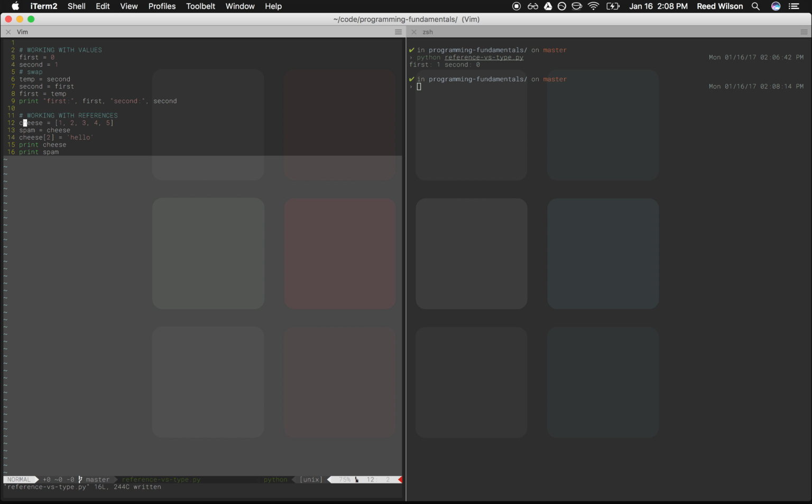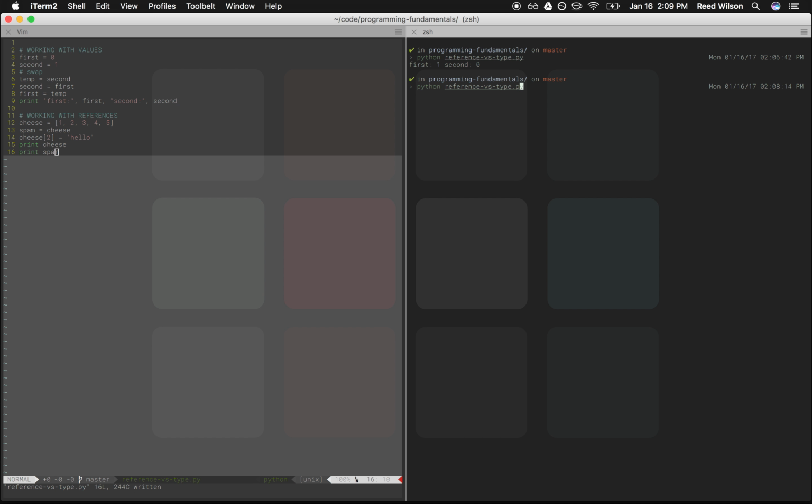So we've got cheese, and it's a list, and it's got the values 1, 2, 3, 4, 5. Then I create a new variable called spam, and I want it to equal cheese, which is 1, 2, 3, 4, 5. But then I want to change what's in the third place in cheese. So I want 3 to now equal hello. Then I want to print them out and see what we got. So what would you expect? I would expect that if they behaved the same, cheese would be 1, 2, hello, 4, 5, and spam would be 1, 2, 3, 4, 5. So let's see what happens.